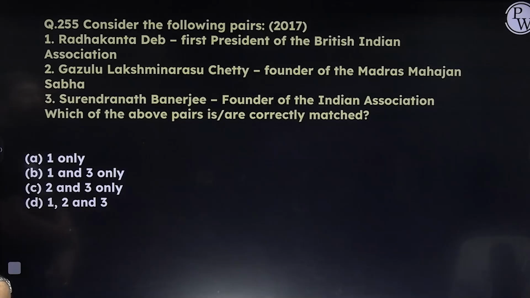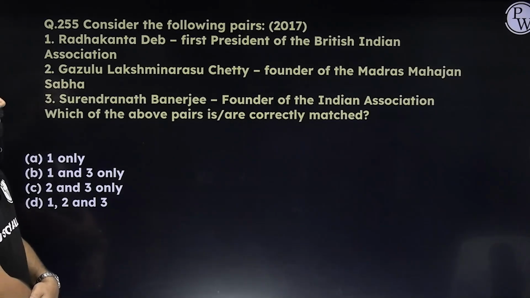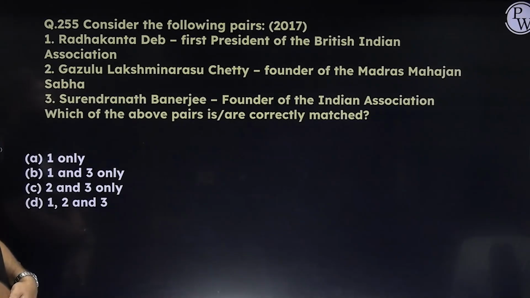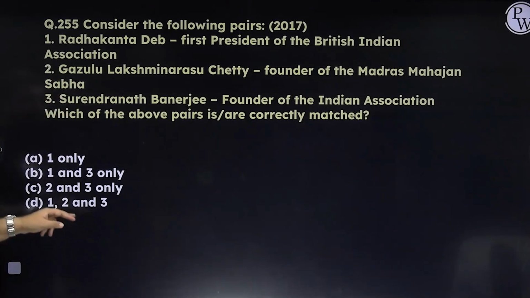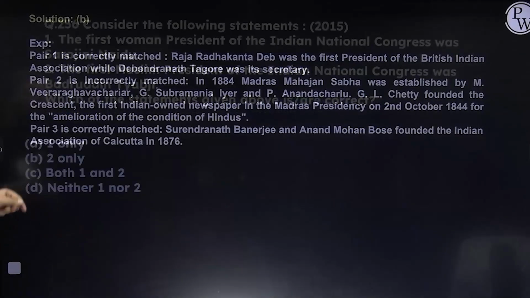Again, the same kind of question. Radhakanta Dev, first president of British Indian Association, correct. Gazulu Lakshmi Narasu Chetty, founder of Madras Native Association, not Madras Mahajan Sabha. So second is incorrect. And Surendranath Banerjee linked with Indian Association, correct. Answer here will become 1 and 3.